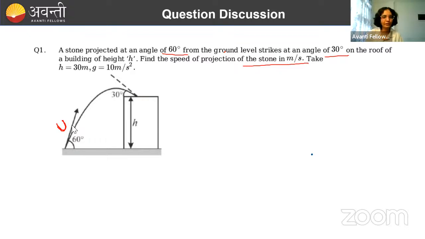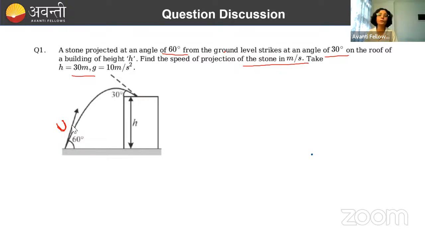Here, the angle of projection is given, and the angle at which it is striking the roof is given. Also, the height of this roof is given, that is 30 meter. We have to calculate u, right? How can we do that? This is a projectile motion.